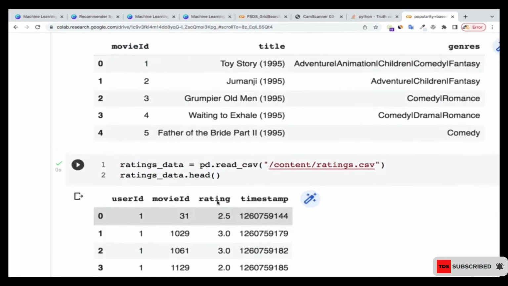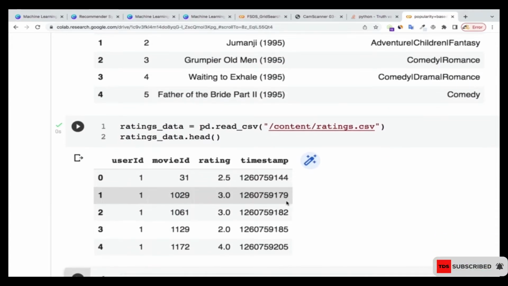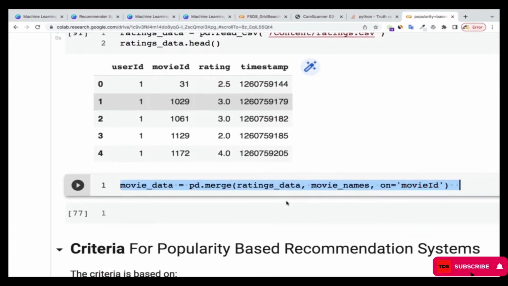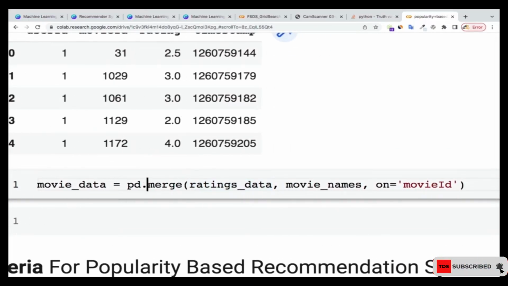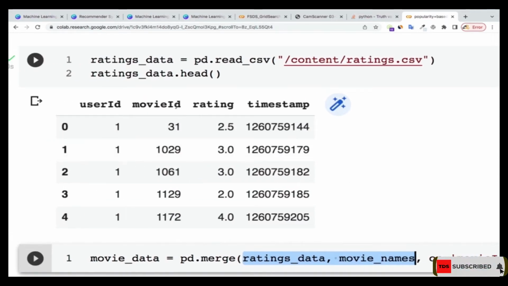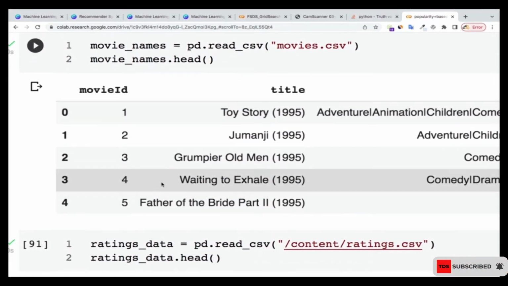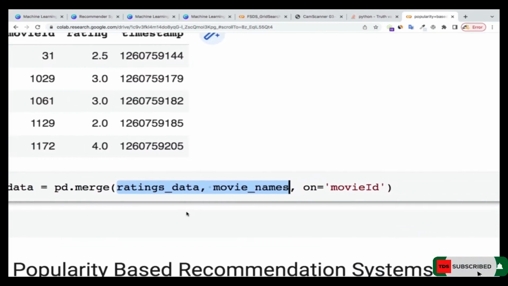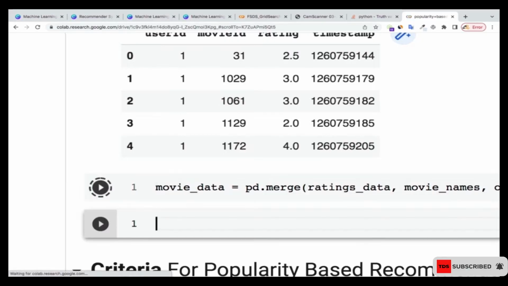Okay, so now we want to put together the ratings and also the data that we have on the movies, right? So the title and the ratings are what we want to combine together. So let's see how we're going to do that. We're going to use the Pandas merge function over here, right? And I'm putting in the ratings data and the movies data. Since both of them have movie ID, movie ID is here, movie ID is also here, I can merge both of the data sets on that movie ID, which they have in common. Okay, so that's what I'm doing over here.